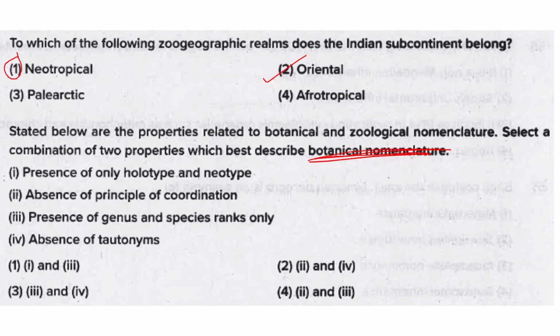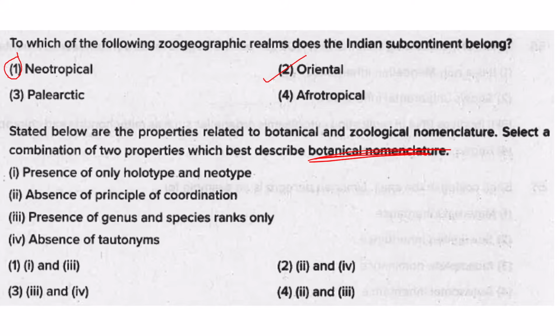Now, if the original author who went in search of beetles on this newly found island forgot to designate a holotype for the beetle, then after 2 or 3 months, or 1 or 2 years, a researcher goes to this island and chooses one of the original specimens from this collection of beetles.